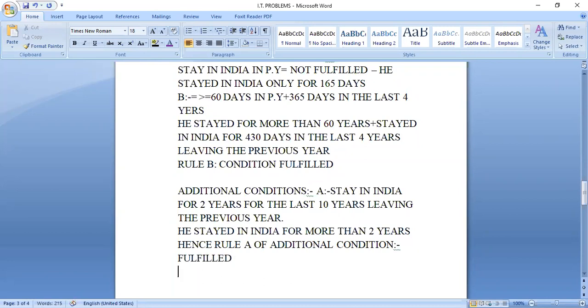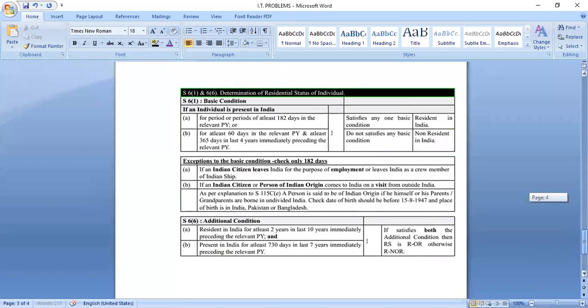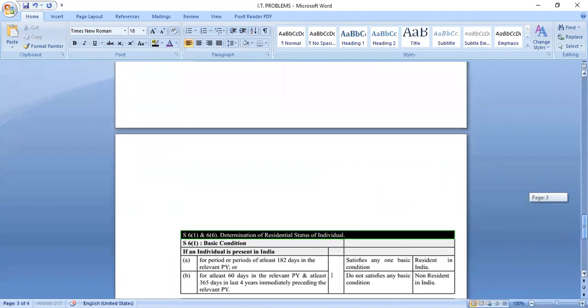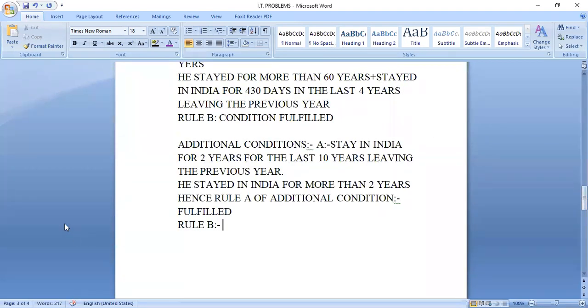Okay, now rule B. What is rule B? How many days? You have to write it. 730 days in the last 7 years. So stay in India for 730 days in the last 7 years, leaving the previous year.